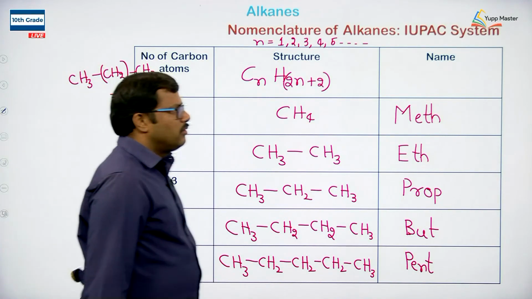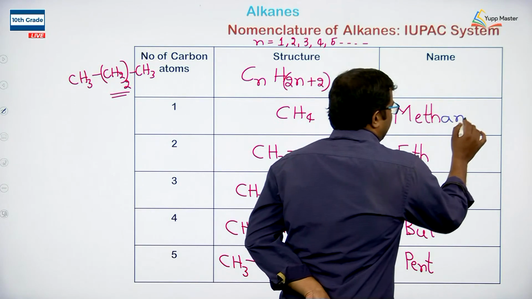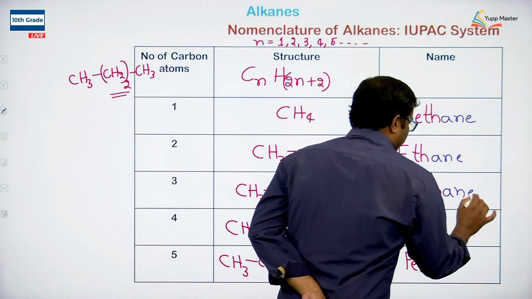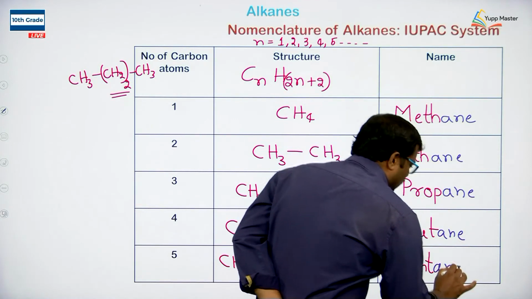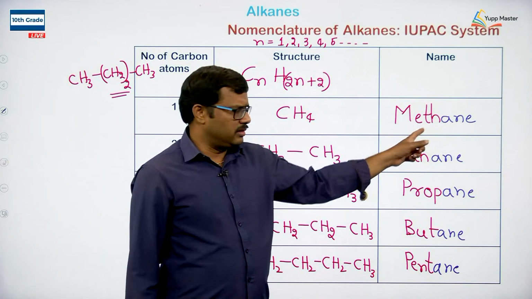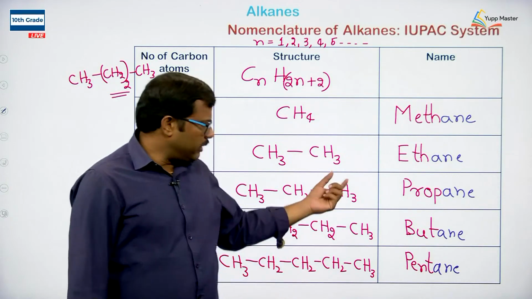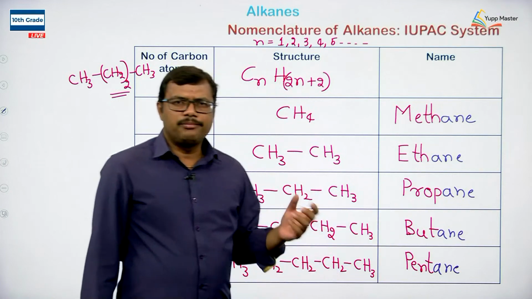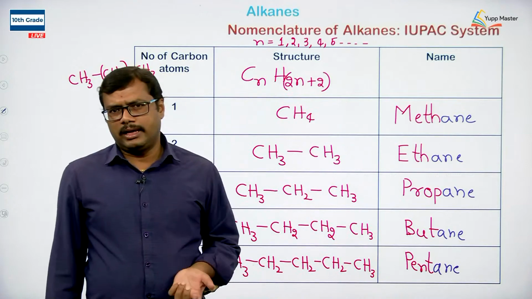Okay. So all are saturated hydrocarbons, so we write them with the suffix ane. When you add meth plus ane, methane; eth plus ane, ethane; prop plus ane, propane; but plus ane, butane; pent plus ane, pentane.